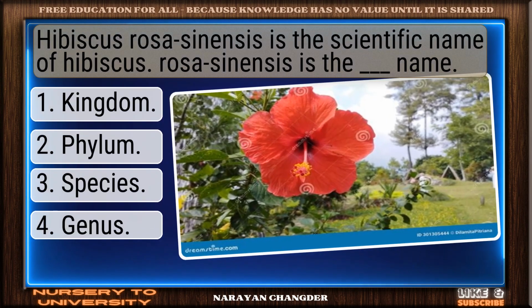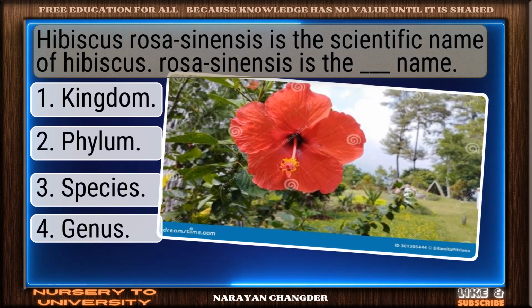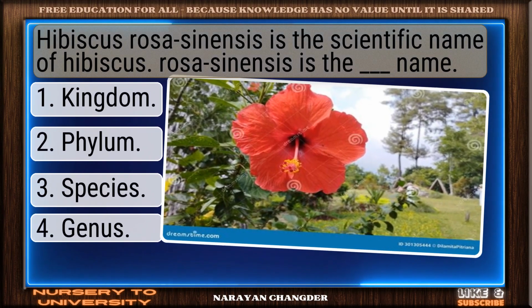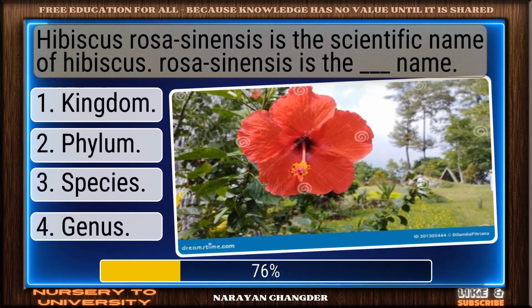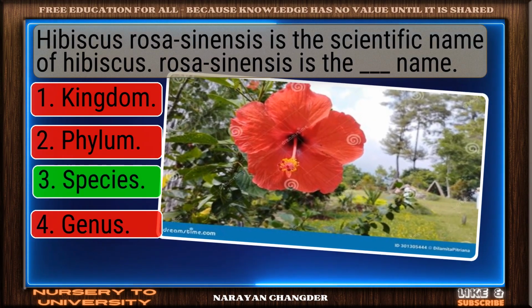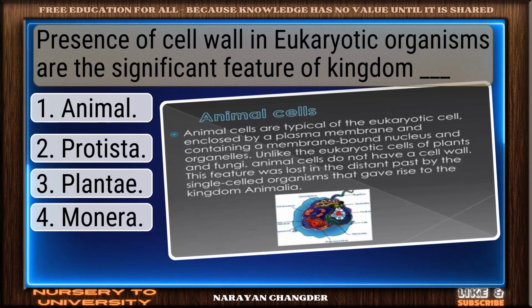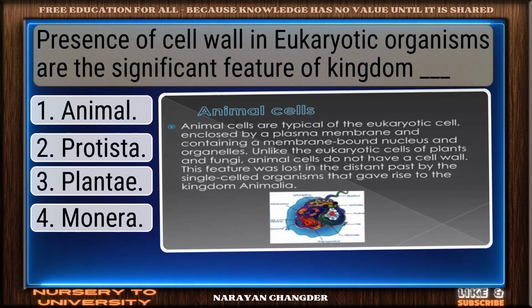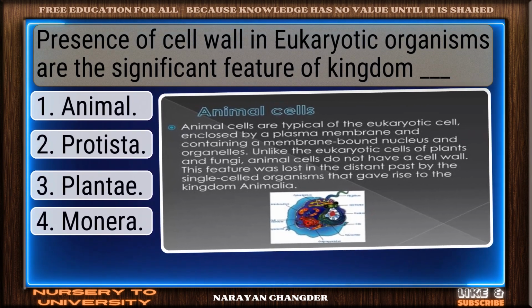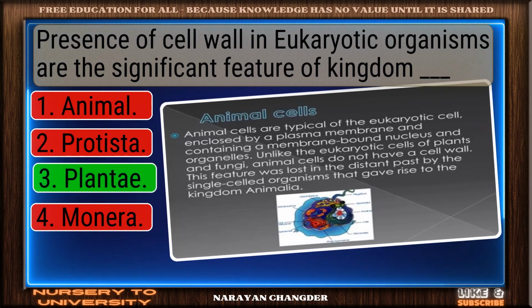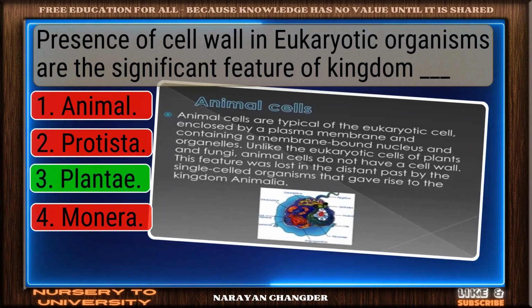Question number 71. Hibiscus rosa-sinensis is the scientific name of hibiscus. Rosa-sinensis is the dash name. Well picked. Species is the correct answer. Question number 72. Presence of cell wall in eukaryotic organisms is the significant feature of kingdom dash. On track. Plantae is the correct answer.